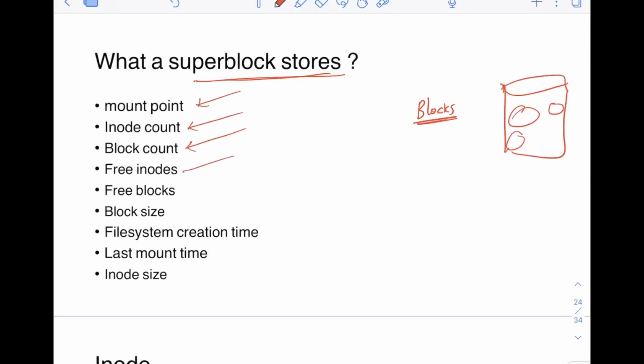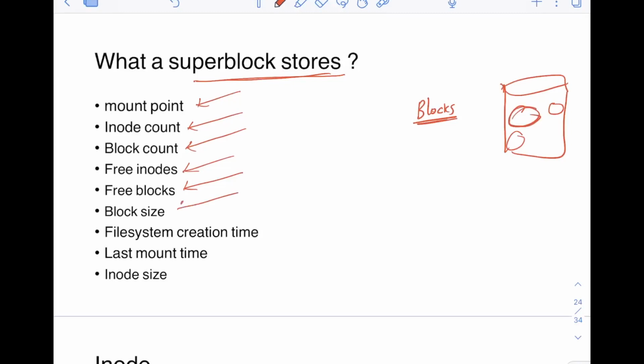So how many inodes are free, how many blocks are free. Whenever blocks are free, it will write to those free blocks. It will ask the disk to write to those free blocks. And then of course, for those free blocks, there will be a mapping to free sectors in the disk, and then the disk will write to it.